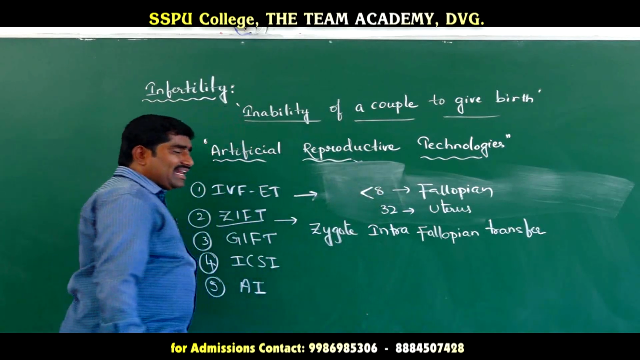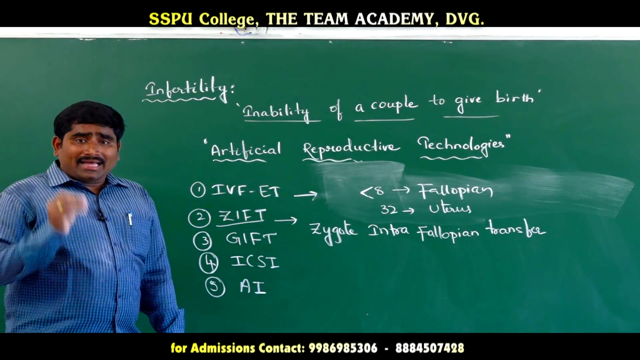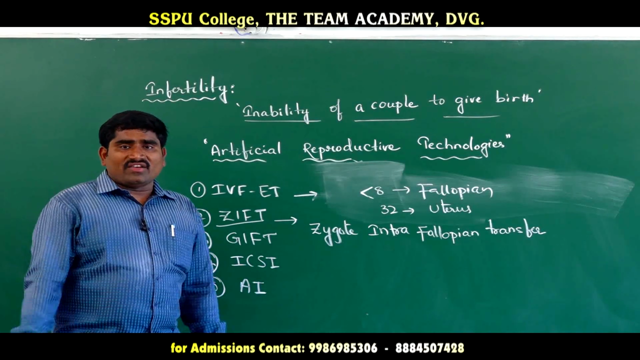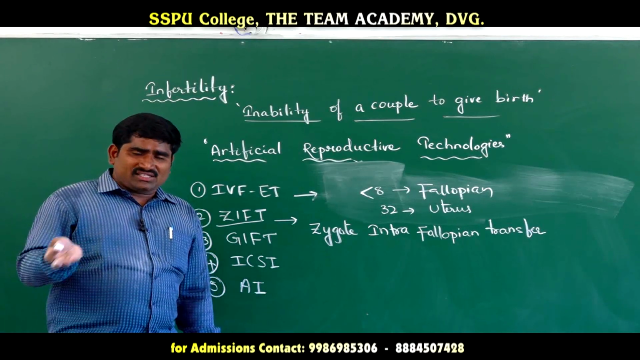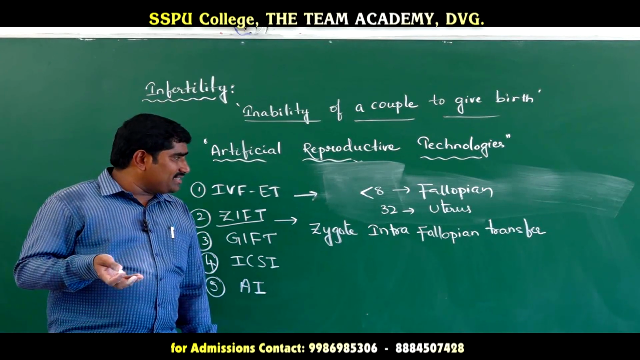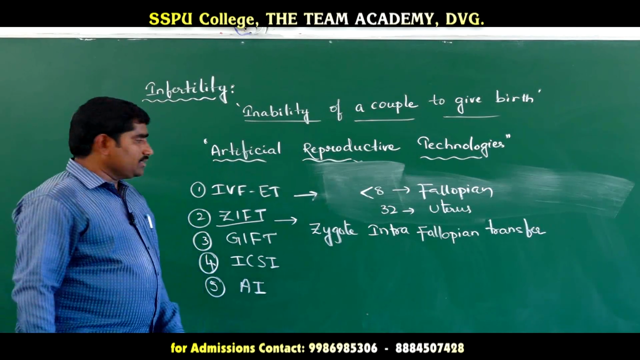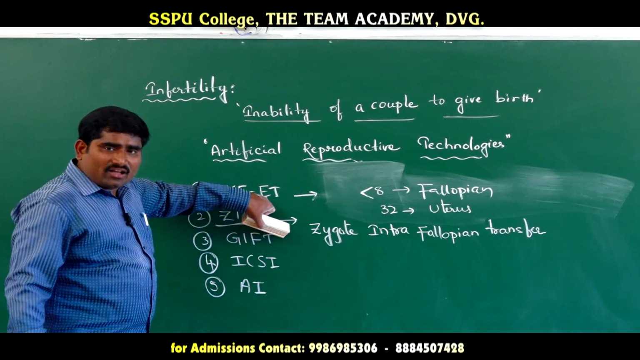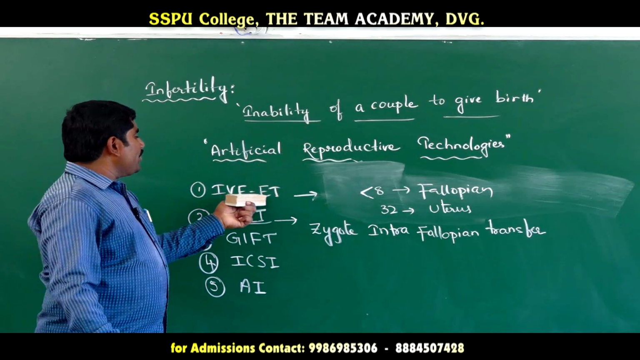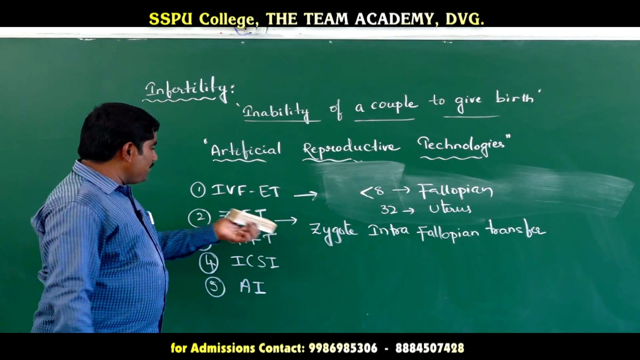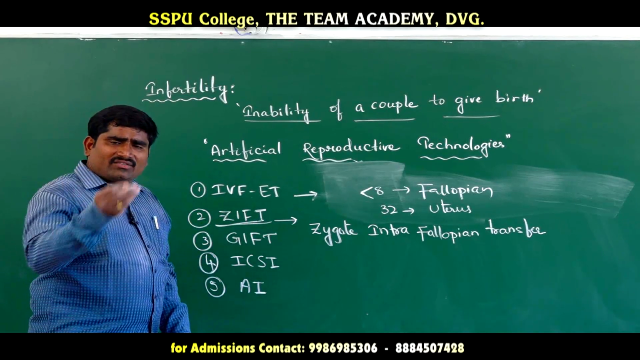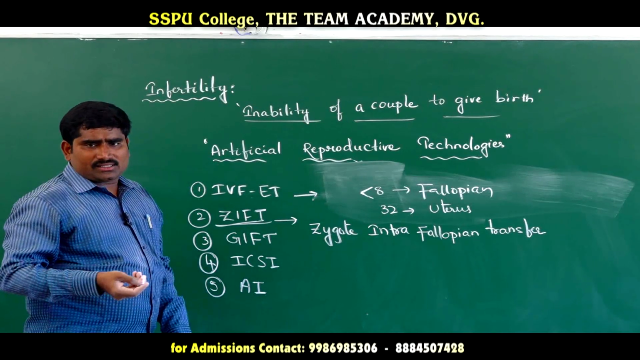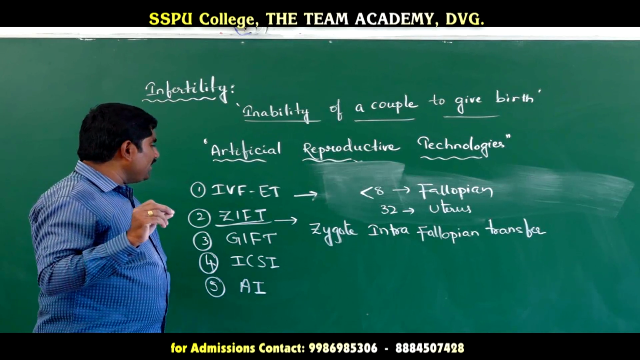Either the zygote or the early embryo will be transferred to the fallopian tube. If that embryo has, for example, 8 to 32 cells, then it will be transferred to the uterus. That is ZIFT. It is involved in IVF and ET also. As in the same IVF and ET method we have seen, in ZIFT, if it is a zygote, it will be transferred into the fallopian tube. If it is an embryo, then it will be transferred into the uterus.